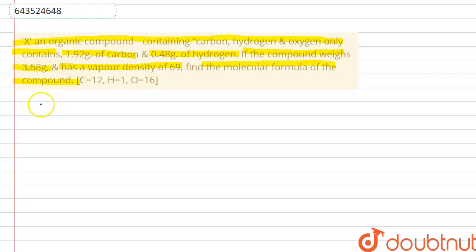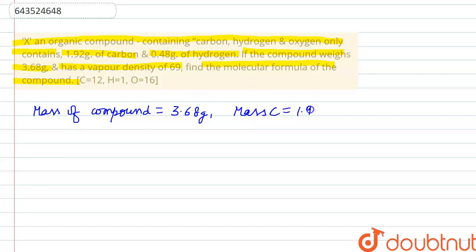So let's start the question. First, let's write the mass of the given compound is equal to 3.68 grams. Then the mass of carbon is equal to 1.92 gram and mass of hydrogen is equal to 0.48 grams.